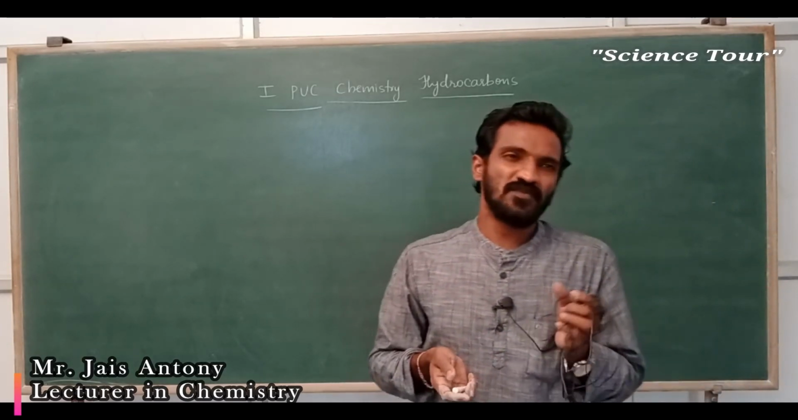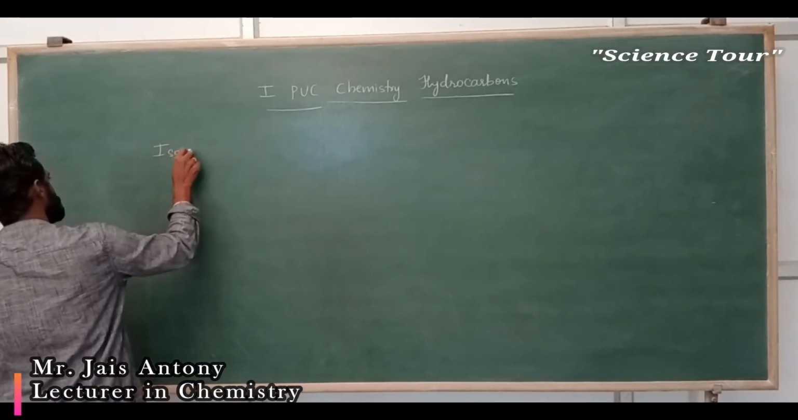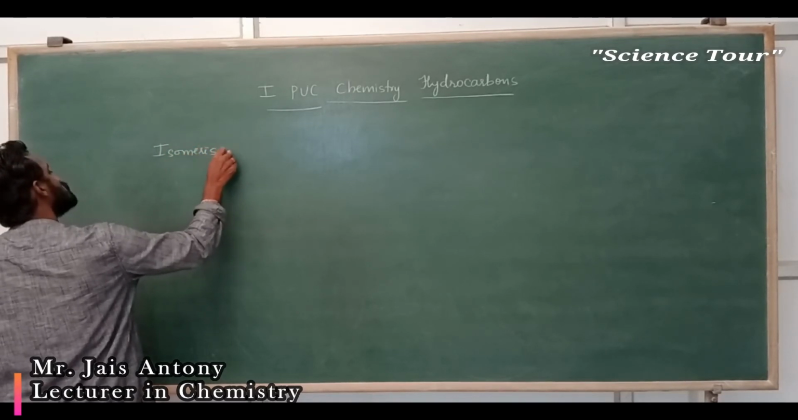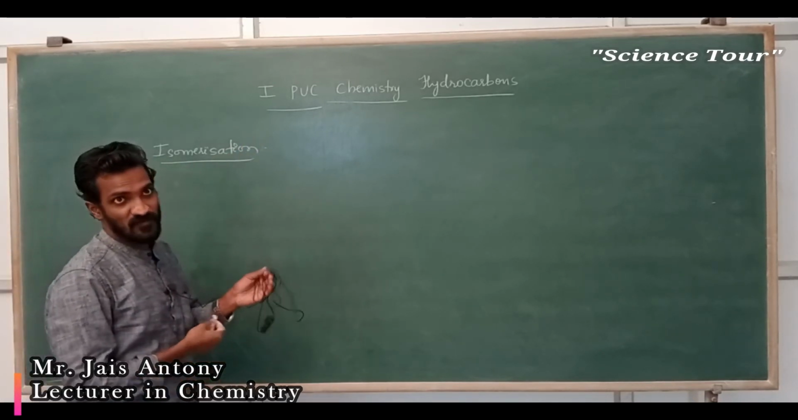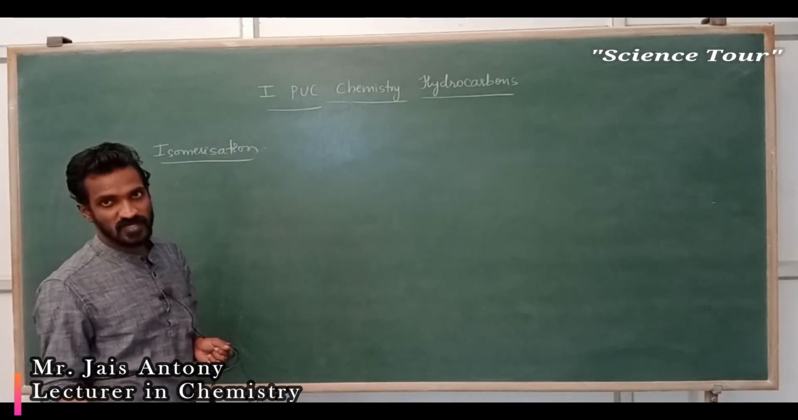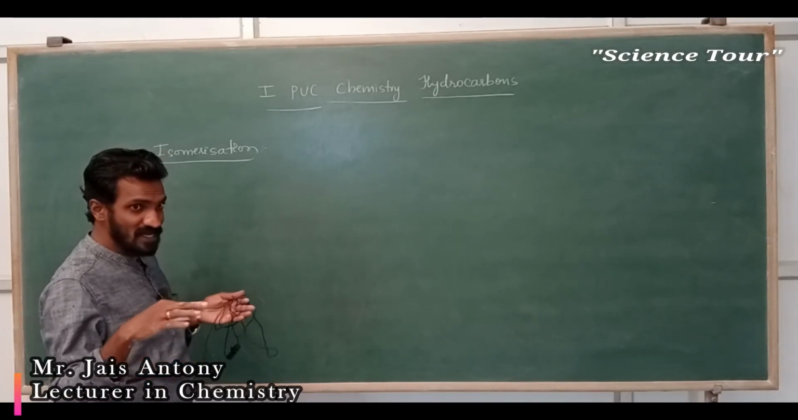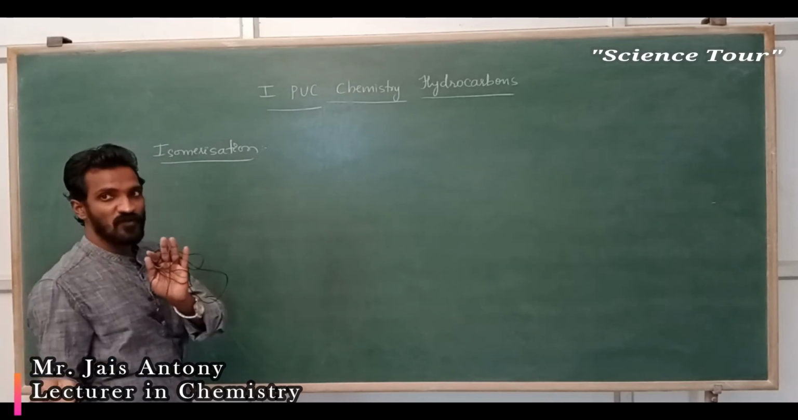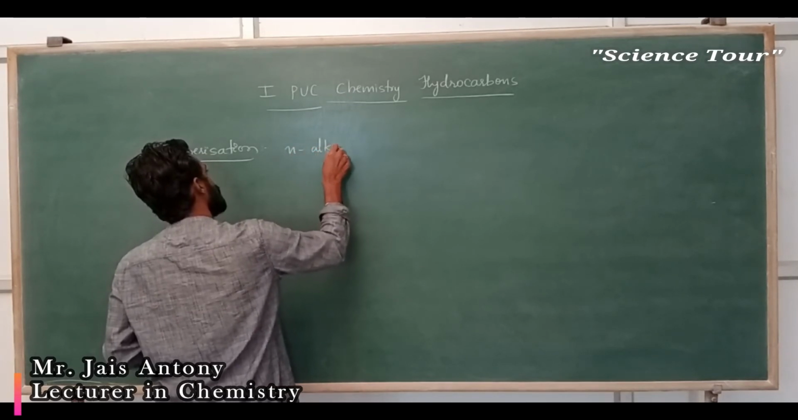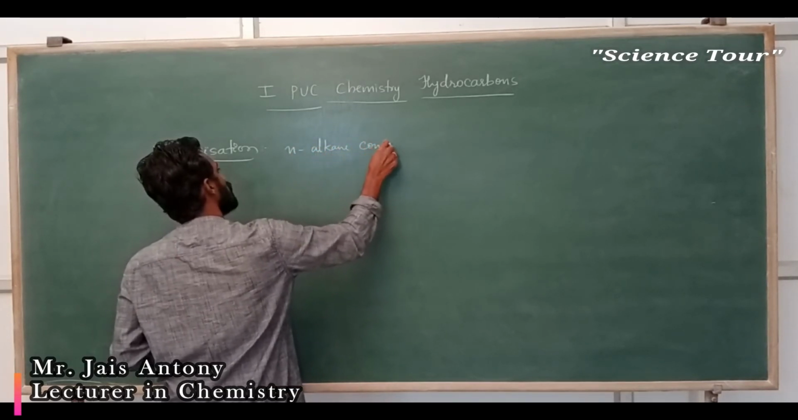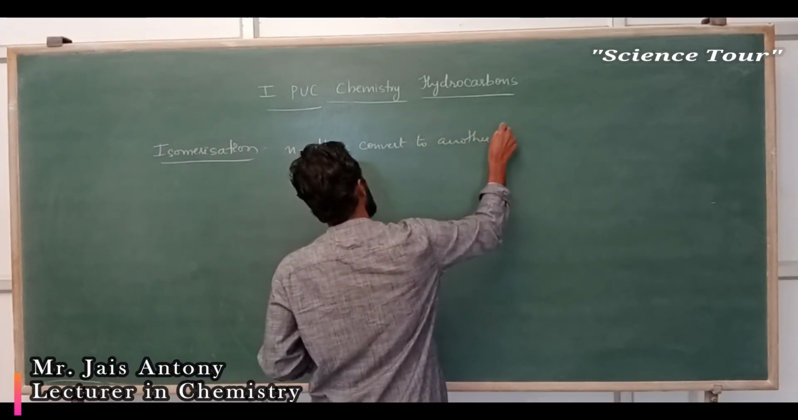Next, my dear students, one more small concept is isomerization. One of the chemical properties of alkane, isomerization. My dear students, what is isomerization? Isomerism means same molecular formula, different structure: chain isomerism, position isomerism, like that. Isomerization means you are converting one form to another form. For example, a long chain n-alkane converts to another form, another branched one.